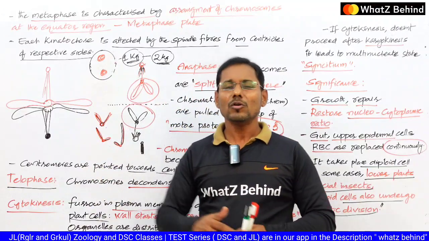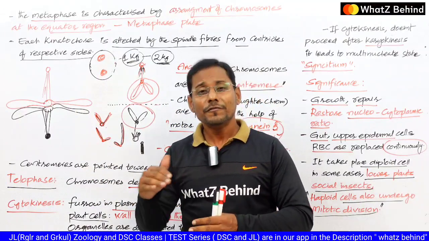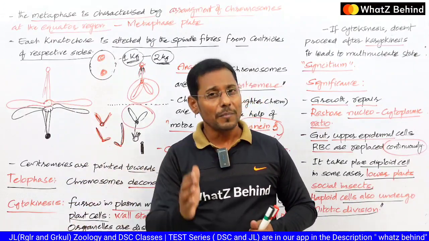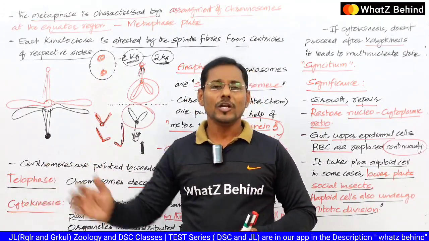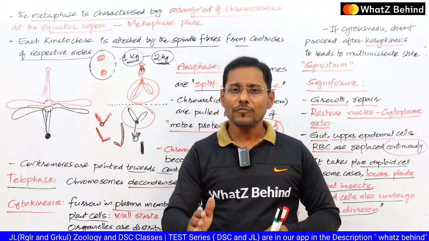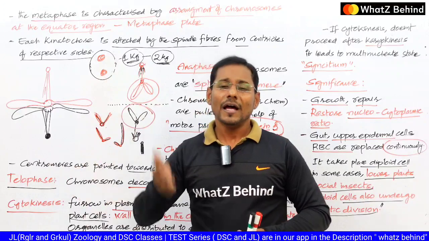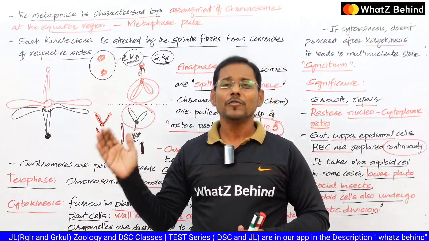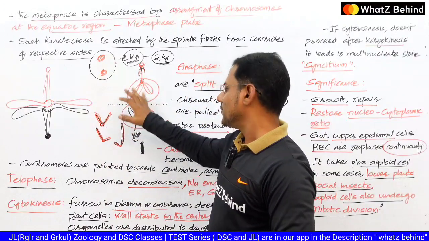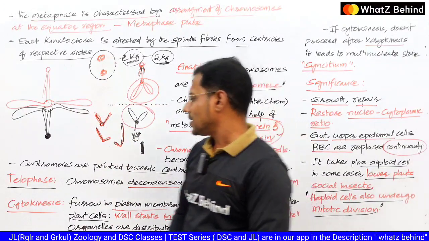Depending on the location of the centromere, if it is metacentric, it will be in the V shape. If it is submetacentric, it will be in the L shape. If it is acrocentric or subtelocentric, the shape of that particular chromosome will be in the J shape. And if it is telocentric, the shape of the chromosome will be T or else a rod shape, we say. So we see different shapes like this, remember that.